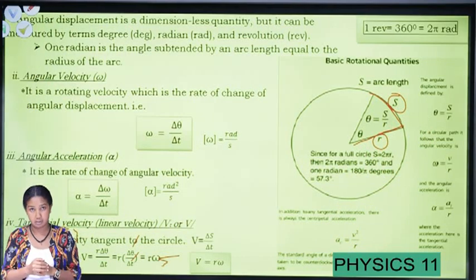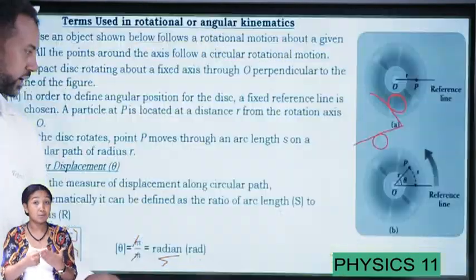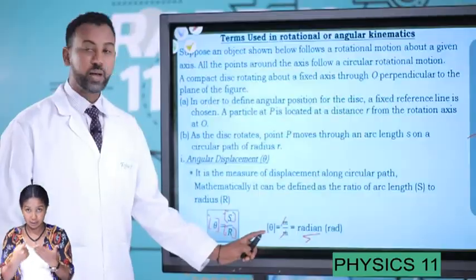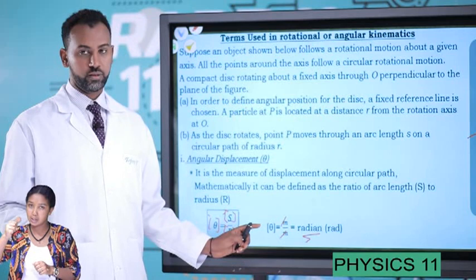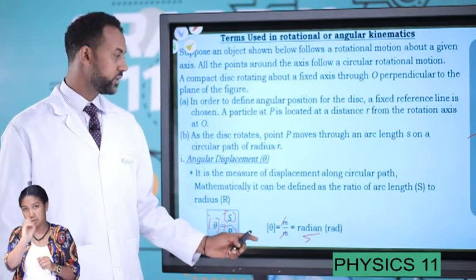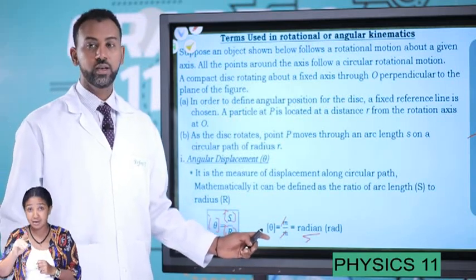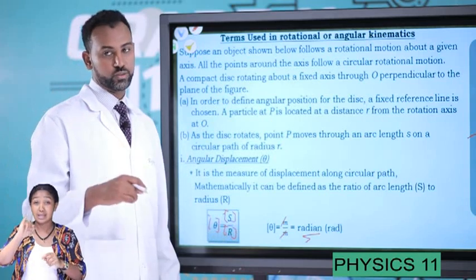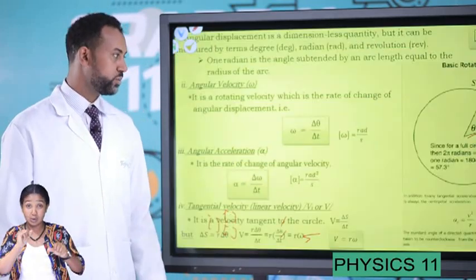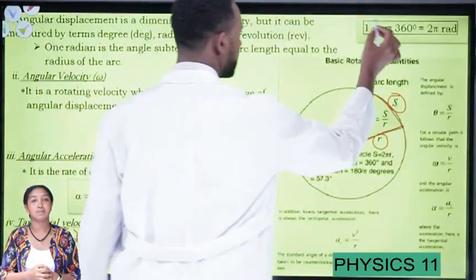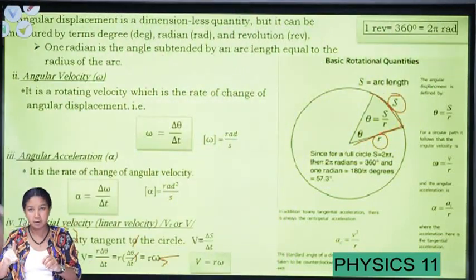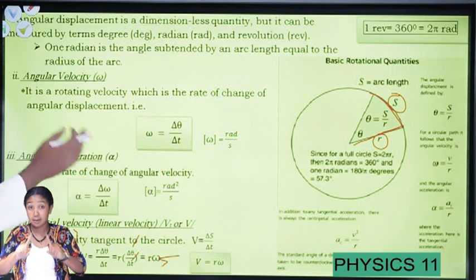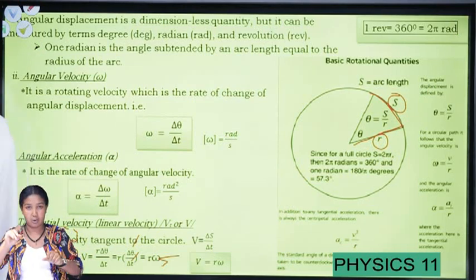Angular displacement can be measured in revolution, in radian, and in degree, but the SI unit, or the standard unit, is radian. It's possible to change one into the other.